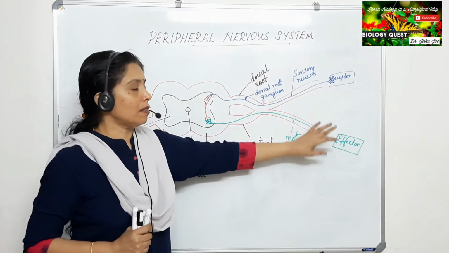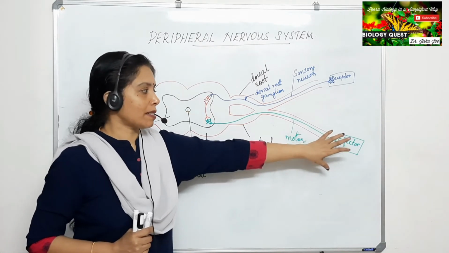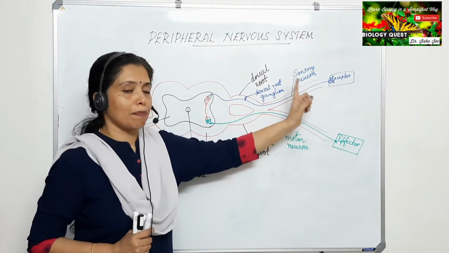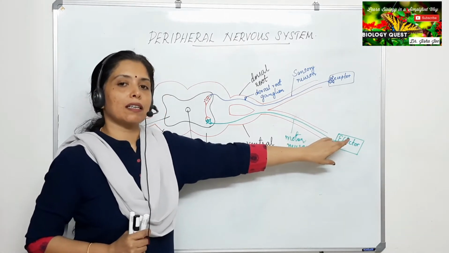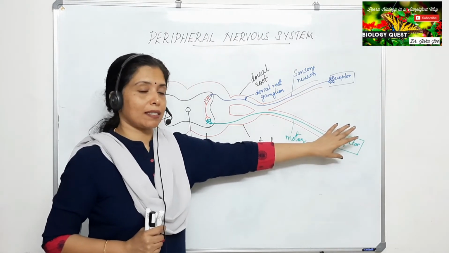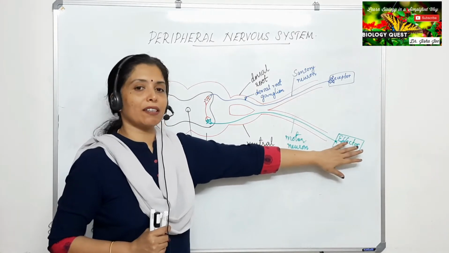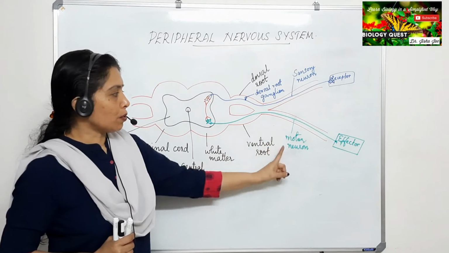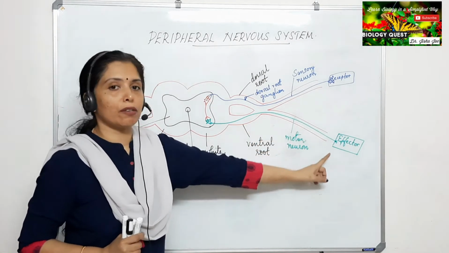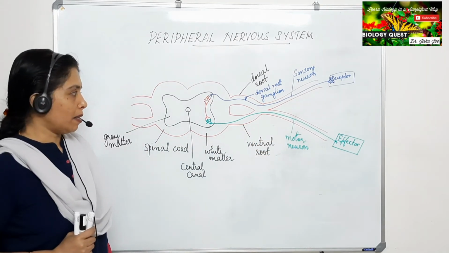Since here we are discussing the somatic nervous system, the effectors are skeletal muscles. So the motor neuron passes through the ventral root of the spinal cord.